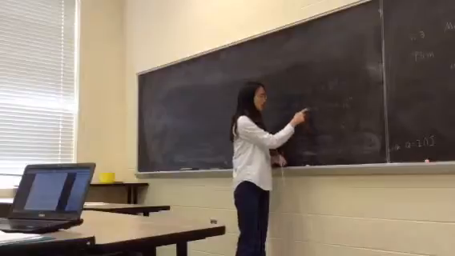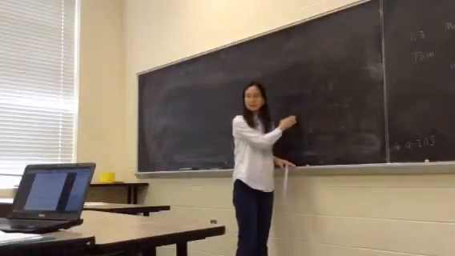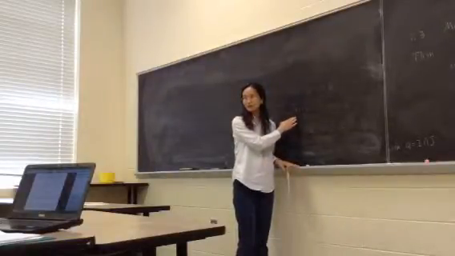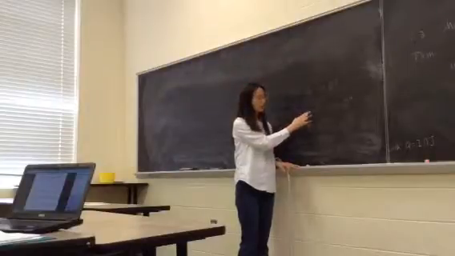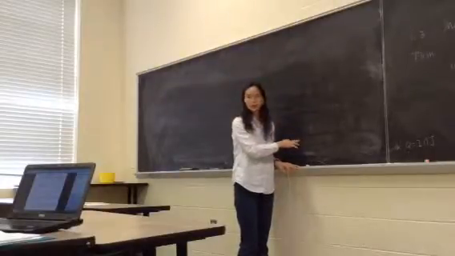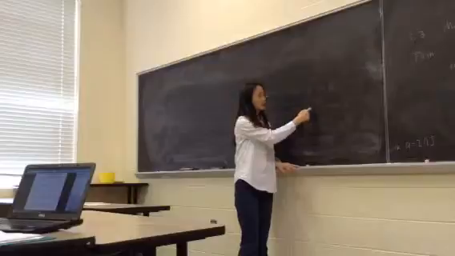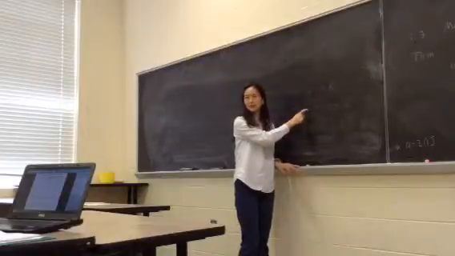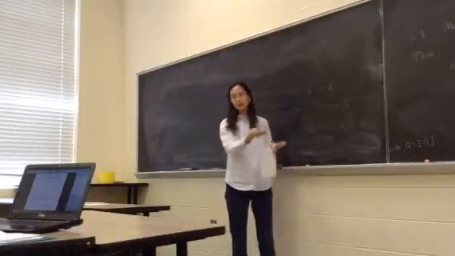Then we want to make the left point as small as possible, right? So we take the lower bound of all the A's. But you cannot make it too low.